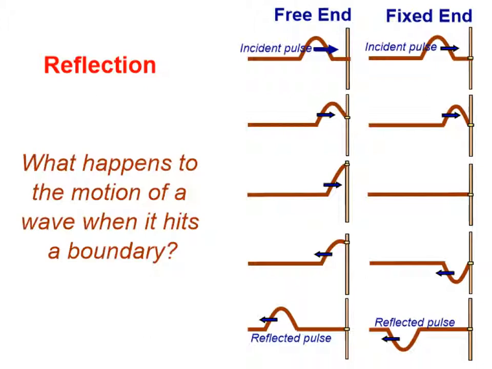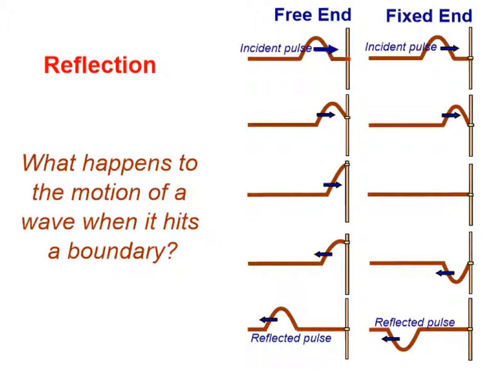So far, we've been talking about waves that can travel indefinitely without striking anything that would stop them or change their motion in some way. But what happens to the motion of a wave when it hits a boundary? Well, we're going to look at two different situations because the answer is a little bit different for each. First, let's look at a rope or a string right here that is going to be attached to a ring. And you can see that in the diagram here.